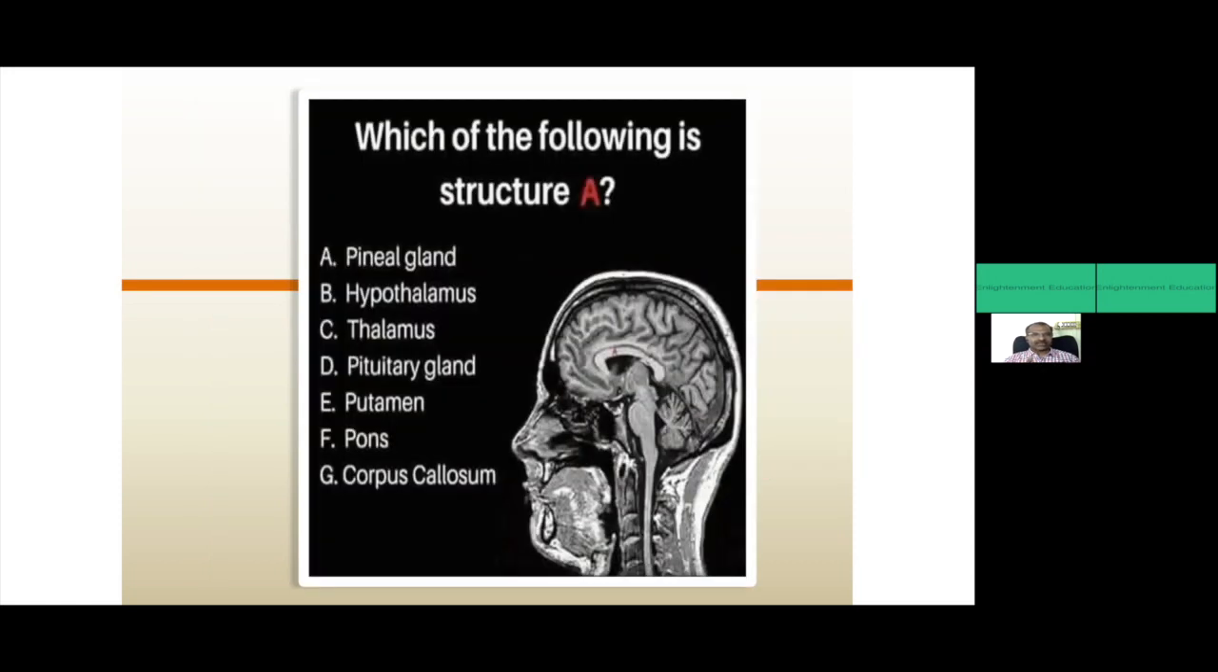So can you identify the structure marked here in the center? Which is that organ? Pineal gland, hypothalamus, pituitary gland, putamen, pons, or corpus callosum. Which is the correct answer? Yes, very good. Everybody is answering G, corpus callosum. That is the correct answer. Very good. So you can answer the image-based questions very well.